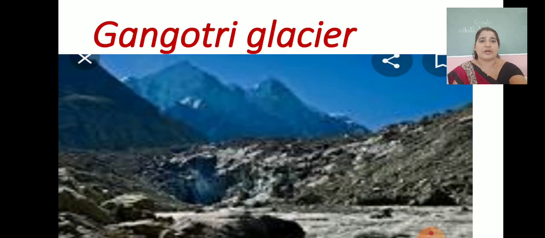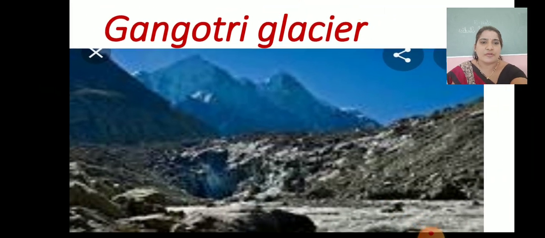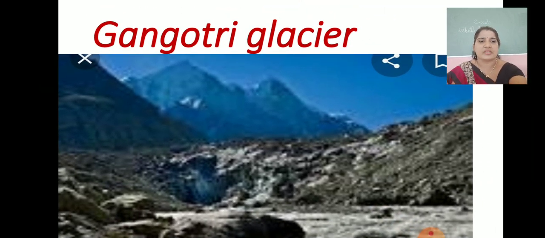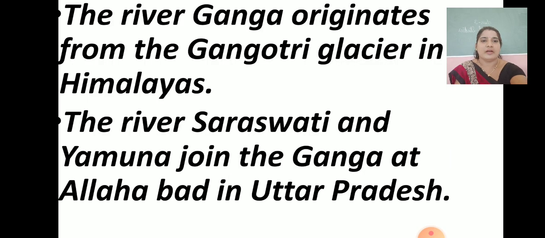Yes, see children, the river Ganga originates from the Gangotri glacier in the Himalayas. Very important. You can see the Himalayas in this picture. If you observe this picture properly, you can see glaciers are there. Because of the Gangotri glacier in the Himalayas, the river Ganga originates. So from where does the river Ganga originate? From the Gangotri glacier in the Himalayas.